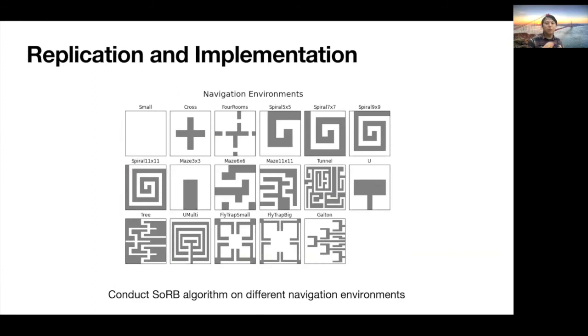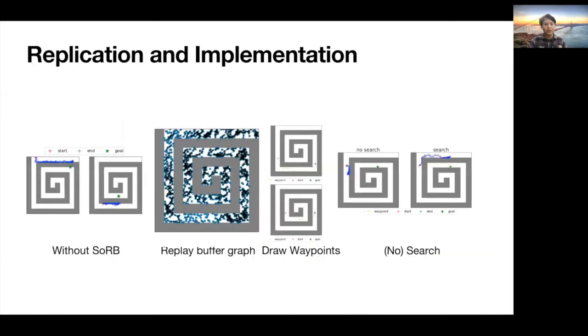And to implement, we tried as many environments as we had, as shown in this figure, to see how well the SORB algorithm works. And as you see, without the SORB algorithm in this navigational environment, the agent cannot find the goal well, but with the replay buffer graph, SORB can draw the waypoints as a yellow line, and finally we can see how the agent goes.